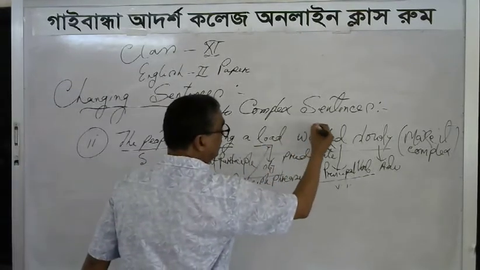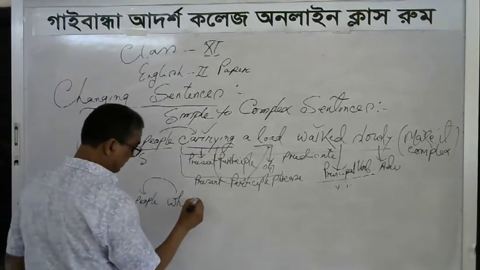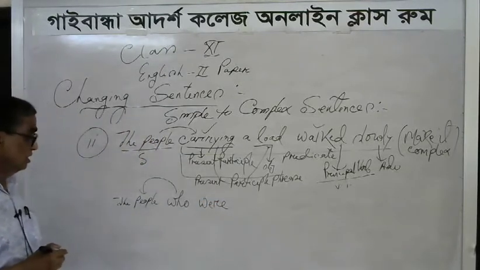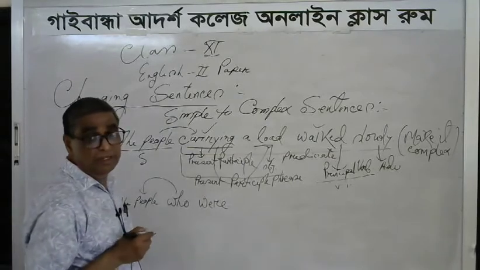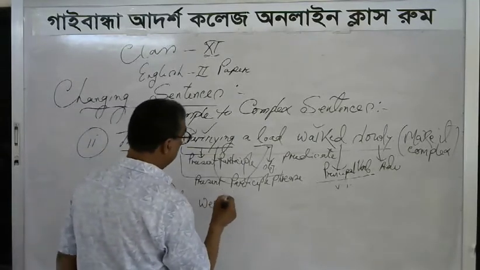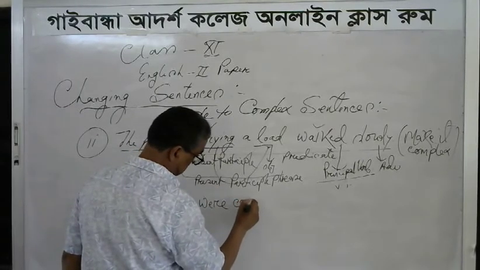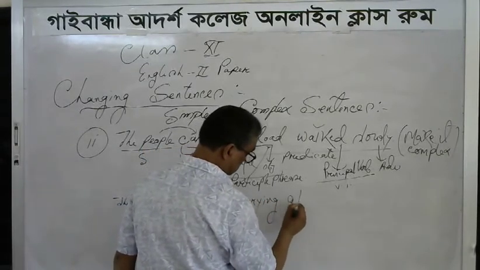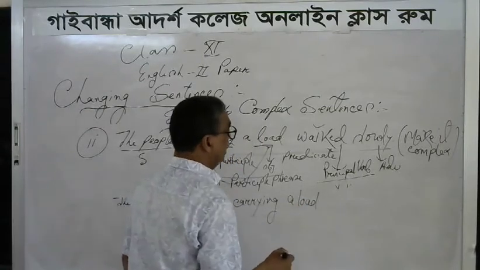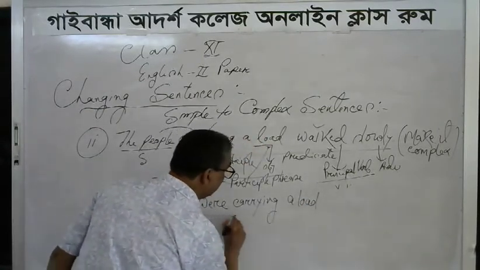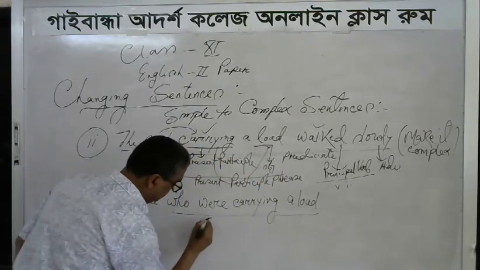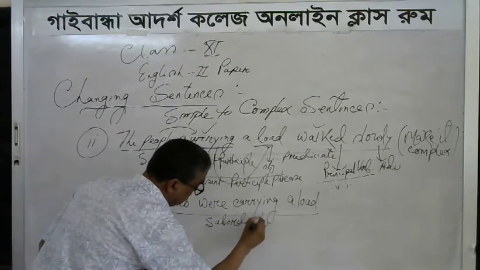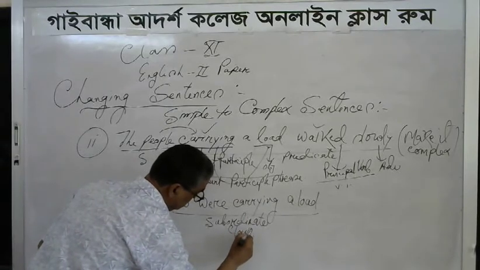Here, the verb will be in the past form and plural, because the people is plural. So the subordinate clause will be in the past continuous tense: who were carrying a load. This is the subordinate clause.